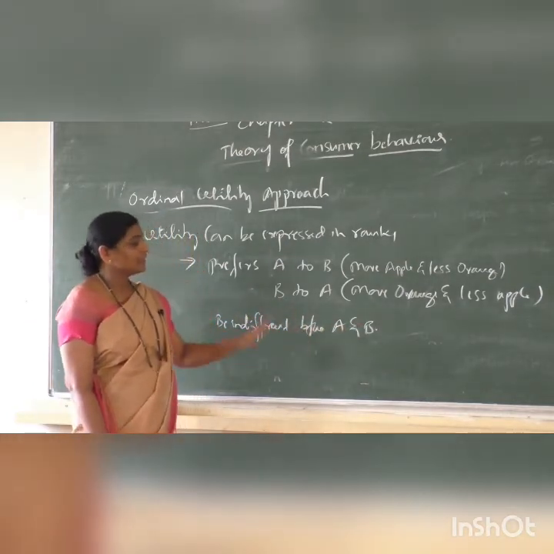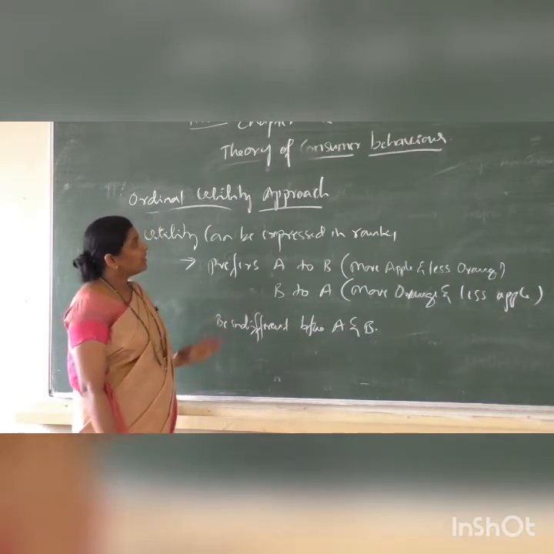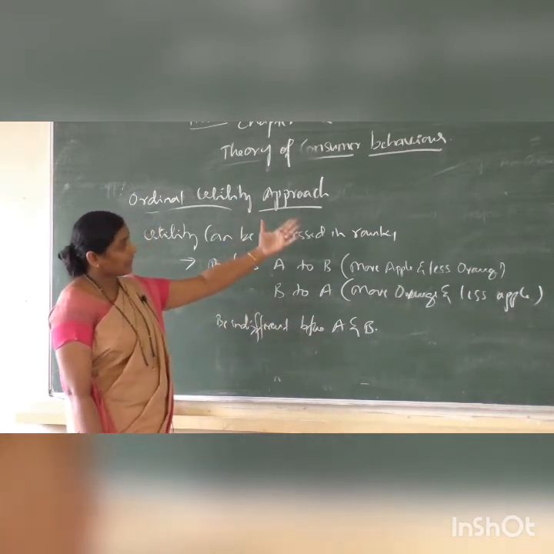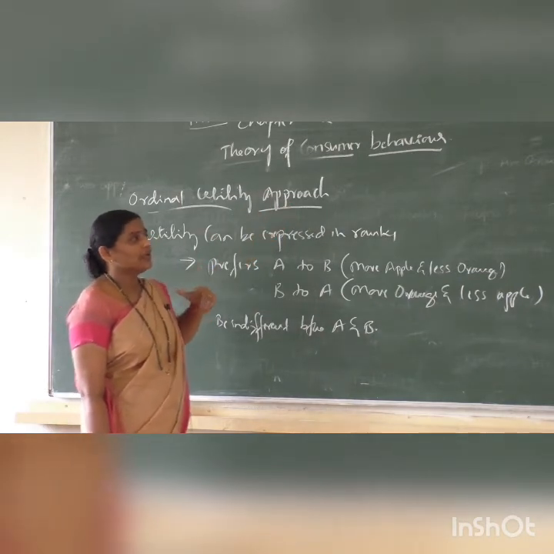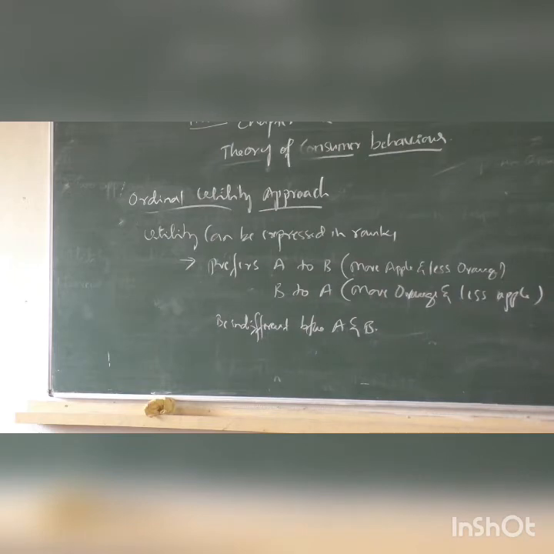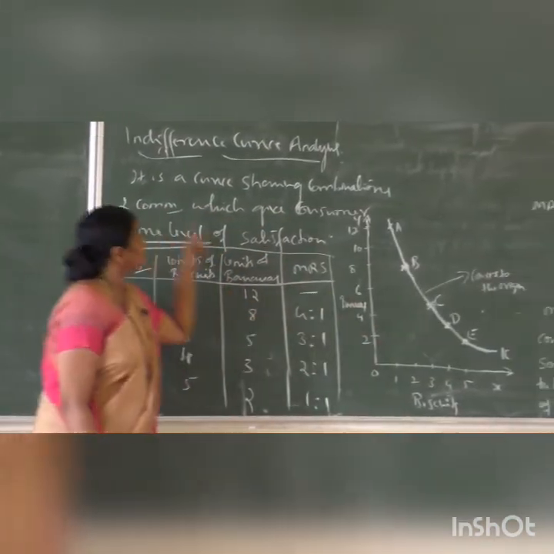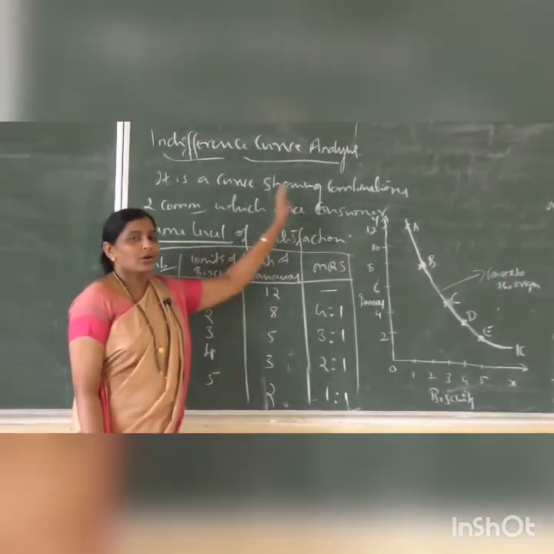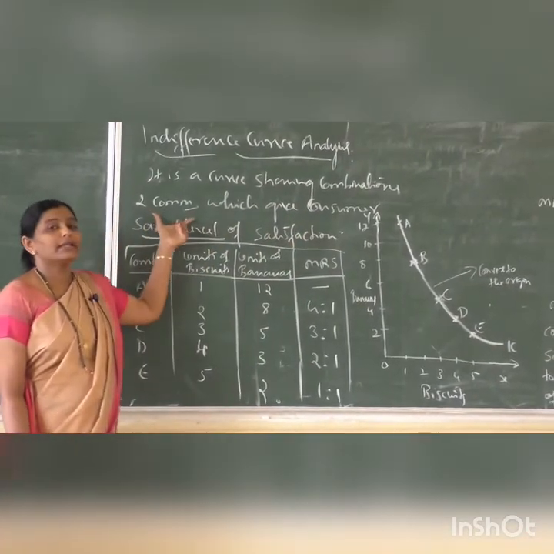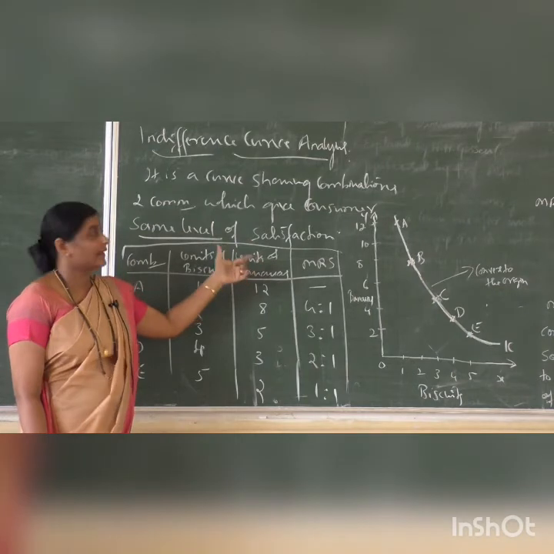So this happens because of limited income with the consumer. It is a curve showing combinations of two commodities which give the consumer the same level of satisfaction.